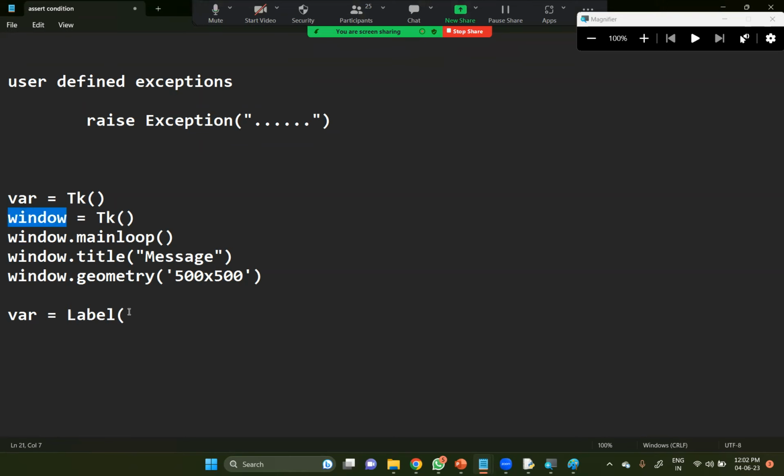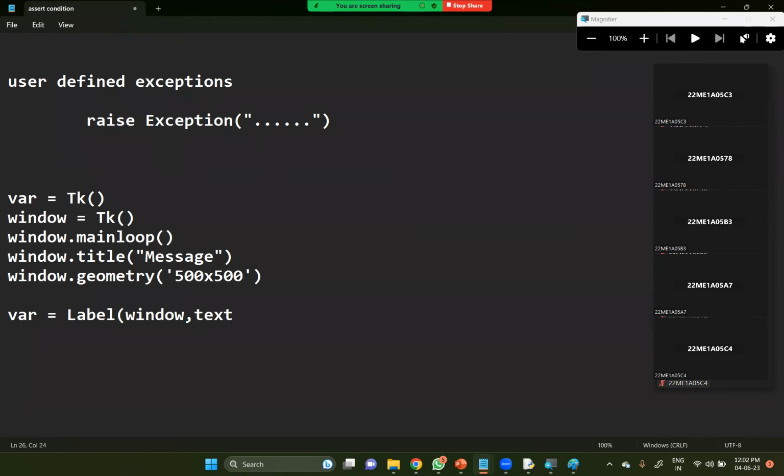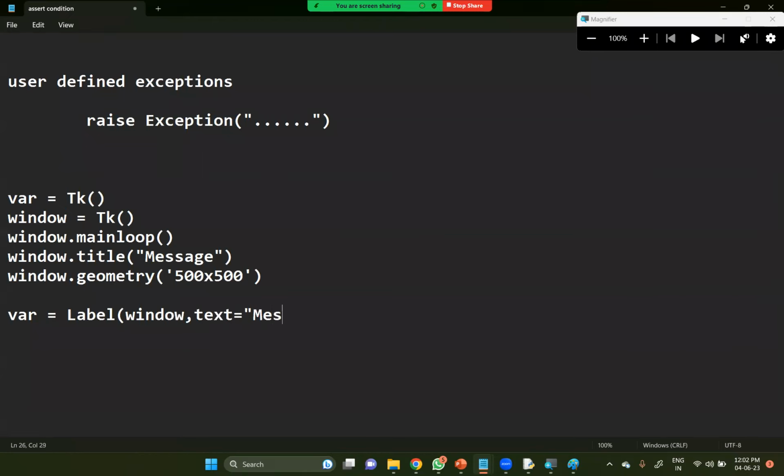Window, comma, the label must have some data. The data will be TEXT, text equal to, within double quotes, you can write your own message.